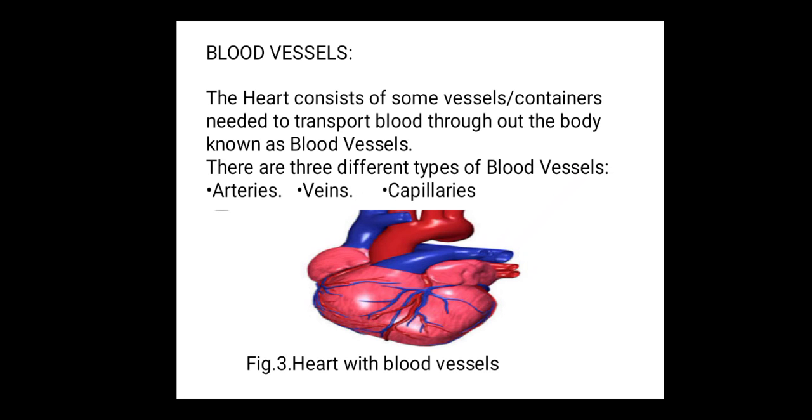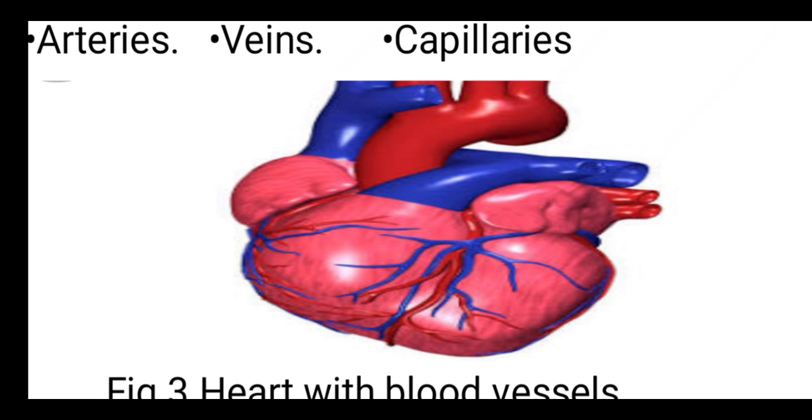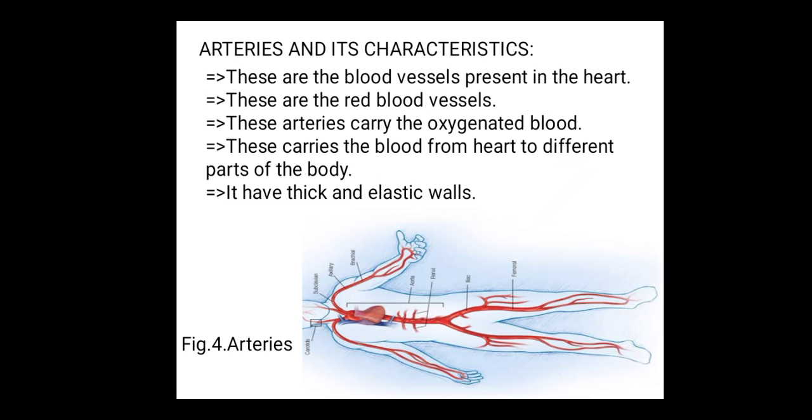There are three different types of blood vessels. They are arteries, veins and capillaries. So as you can see, in this heart there are some red color tube like structures, some blue color tube like structures and some small tube like structures. So these are the arteries, veins and capillaries. Next we will know briefly about the arteries, veins and capillaries.